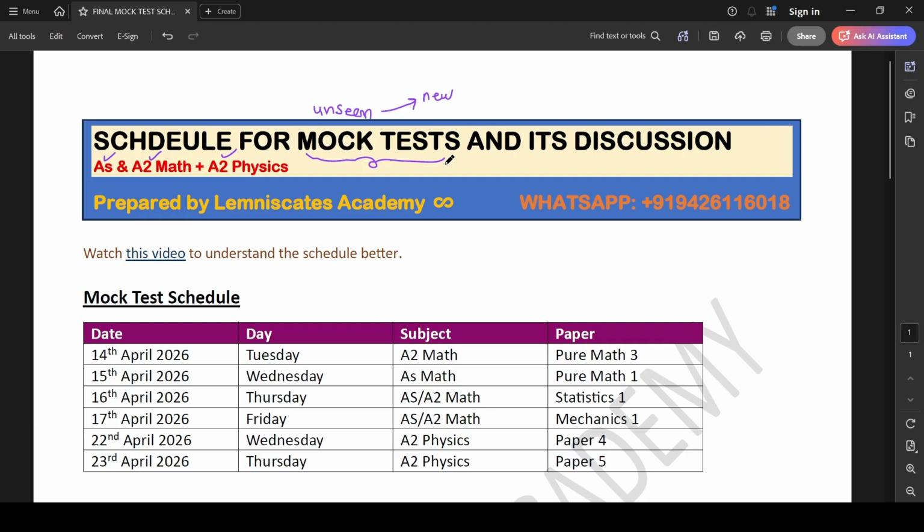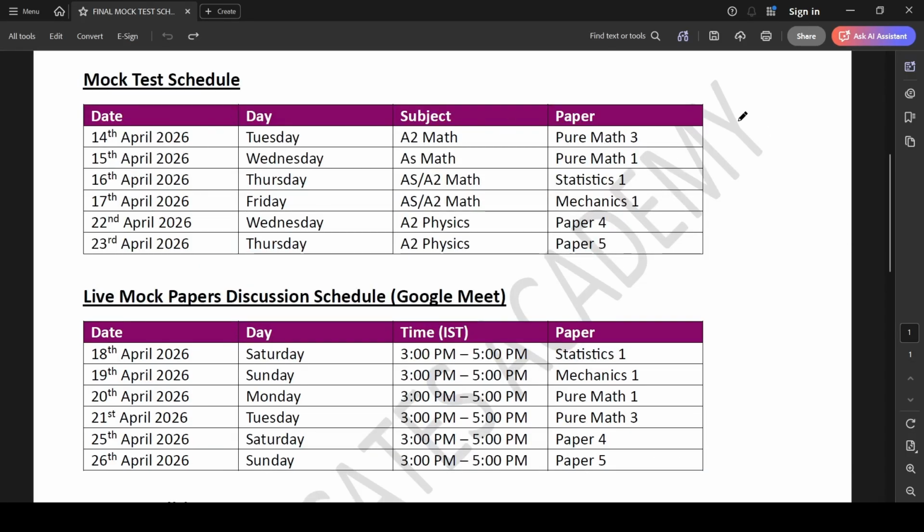So yes, let us continue with the schedule for the mock test. That is how we will be conducting this mock test, from where you can download them, and when we can have live discussions for the same. So there are two different types of schedules, as you are able to see. The first schedule is for when I will release the paper, on which date I will release the paper. And the second schedule is for on this date I will have live discussion of the solutions of the paper